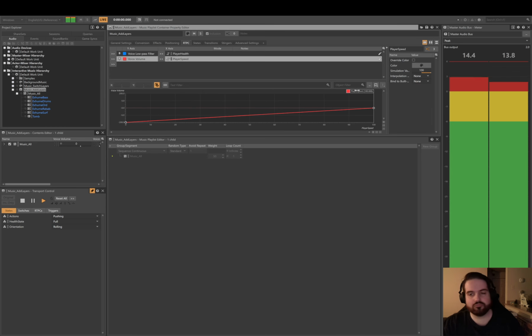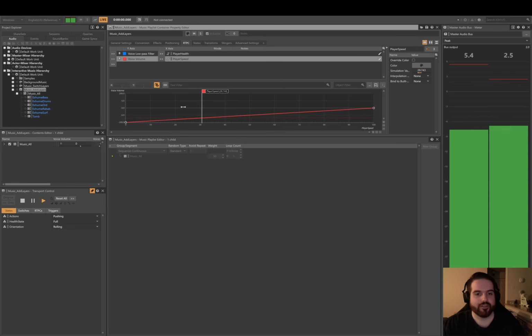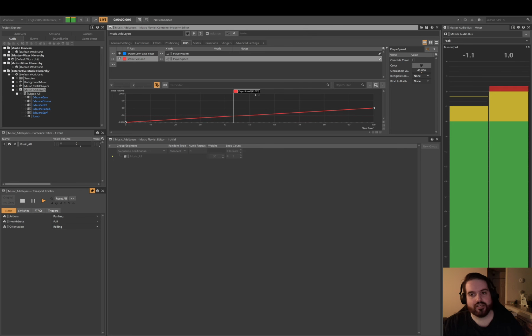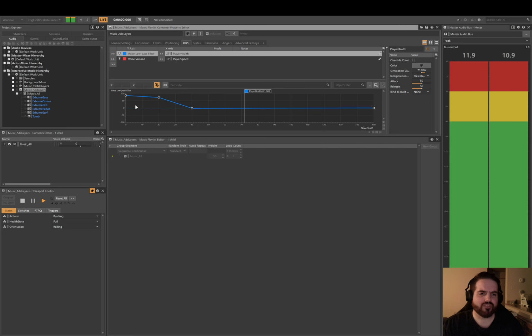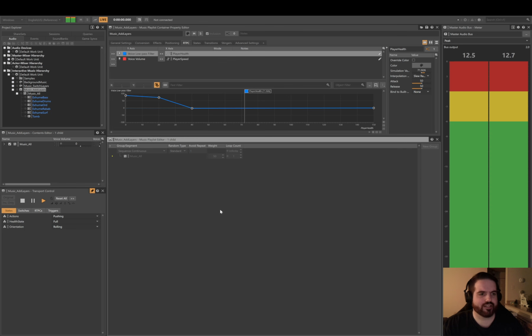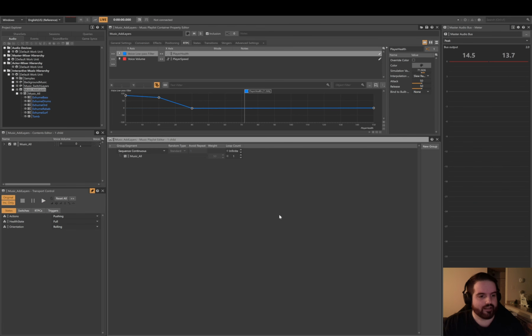Then maybe we also want to link the volume of the music in general to how fast the player is going. If the player is moving very slowly, we could have the volume be very low, and if they start going really fast, then maybe it can punch in and kick in. So there are a lot of different possibilities with that sort of stuff, and I think that is where I am now.